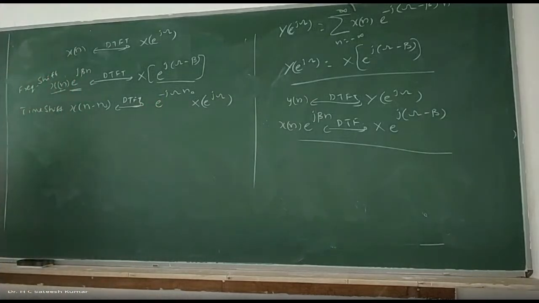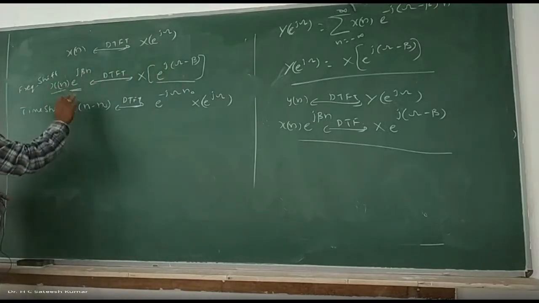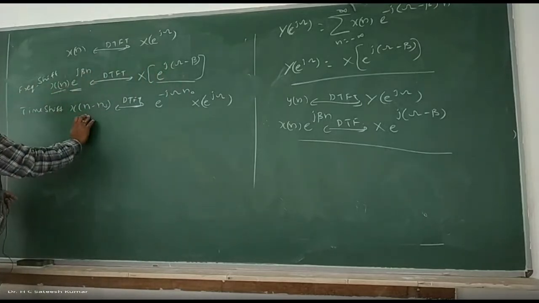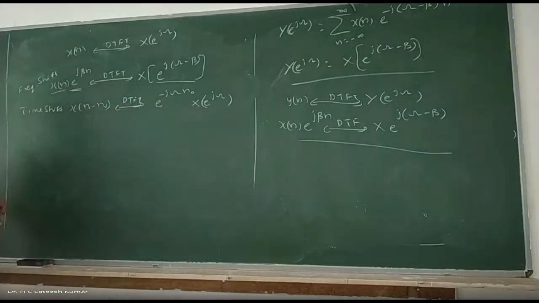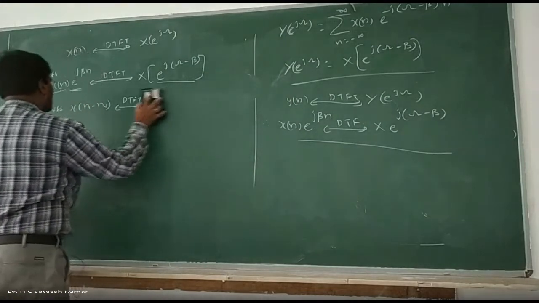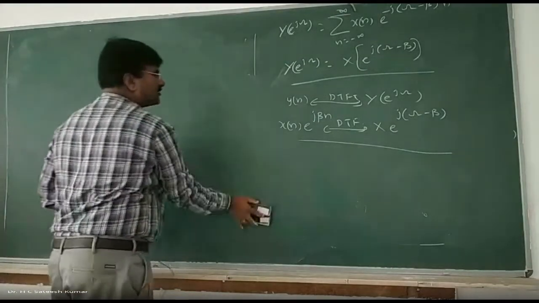So what can you understand from this? If there is a shift in one domain, in the other domain we are going to multiply by an exponential. Here the shift is in frequency, multiplication by exponential in time domain. Here the shift is in time domain, multiplication by exponential in frequency domain. So if you are shifting in one domain, we have multiplication by exponential in the other domain. This is a very, very important property, which is extensively used in higher semesters for applications.